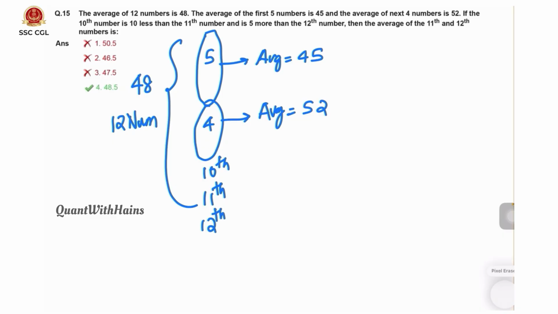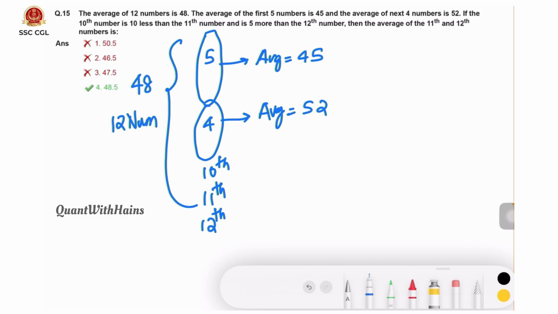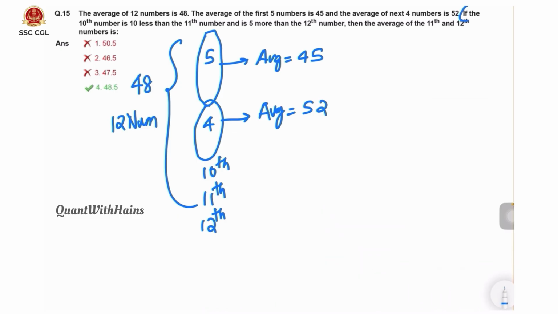Now in the question, some information is given about the 10th, 11th, 12th numbers. What is that? The 10th number is 10 less than the 11th number. Let us assume the 11th number be x. That means the 10th number is 10 less than the 11th number, so the 10th number will be x minus 10. And it is 5 more than the 12th number.